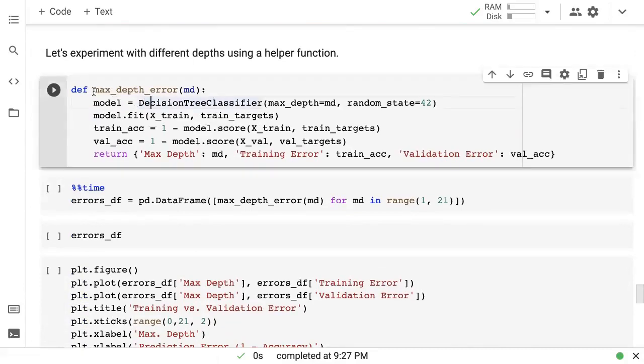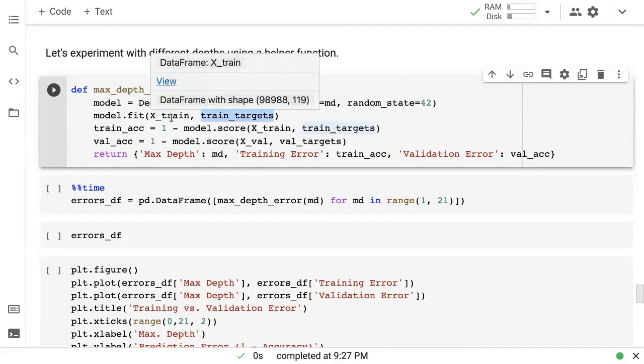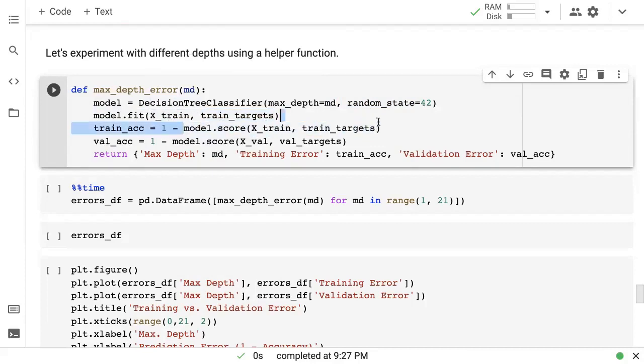So here's what I'm defining. I'm defining a function called max depth error, which takes a sample max depth value, which we can give as an input. And then we create a decision tree classifier for that particular max depth with the random state 42. And we get this model. Then we fit this model to the training data for that given max depth. We create the model, fit it to the training data. Then we calculate the accuracy on the training set, and we calculate the accuracy on the validation set. And we define, let's call this error.